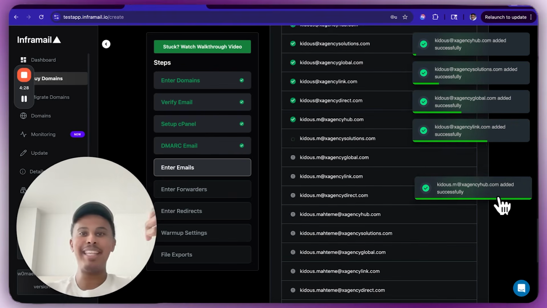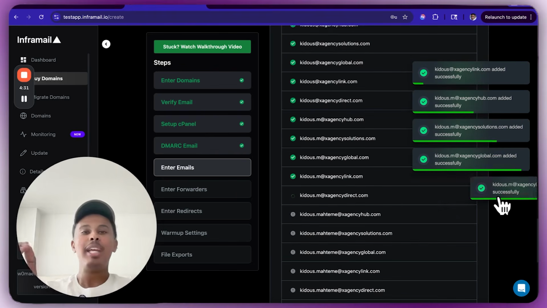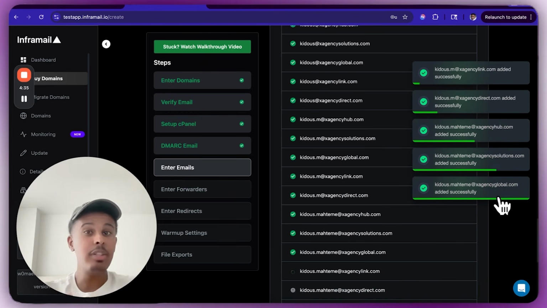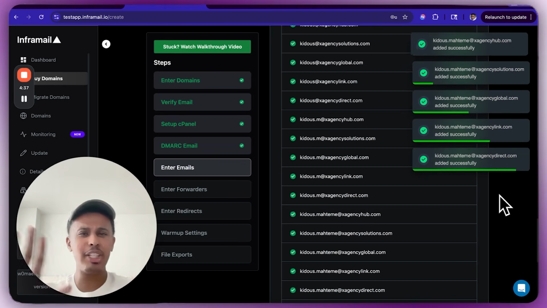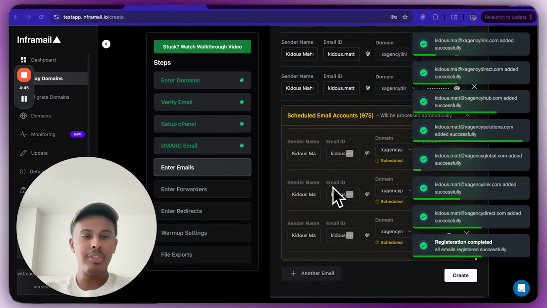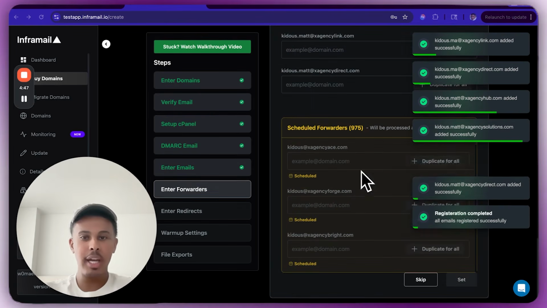It just starts making them, and it's a pretty beautiful thing. If you know anything about email setup, this would literally take you days to do with a bunch of VAs, a lot of management, Excel sheets, and all this stuff. Very hard. And if you mess it up, you just wasted a bunch of money because you could blacklist your domain. So as you can see, I'm done here. All of them successfully created.